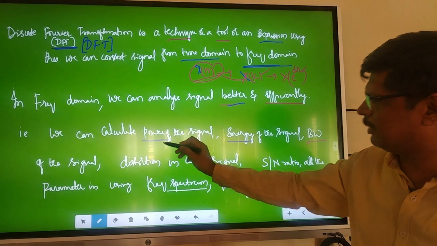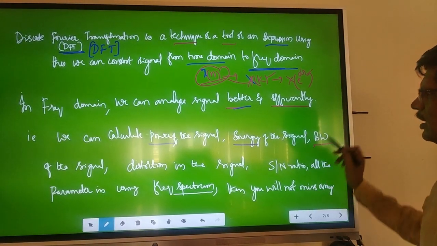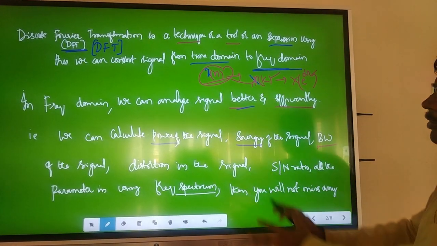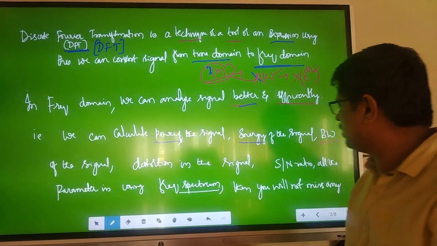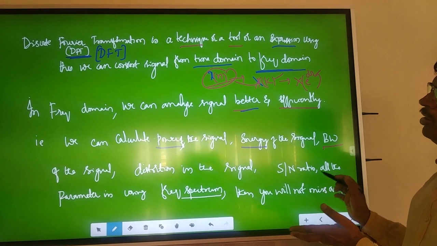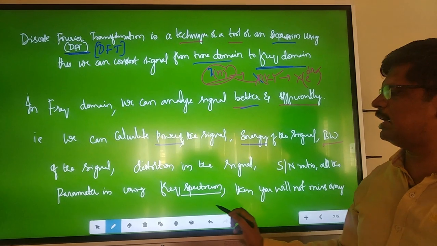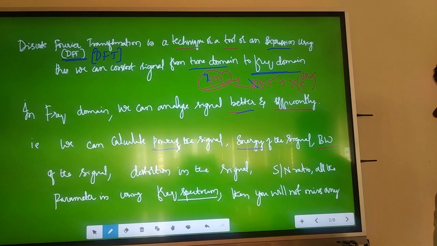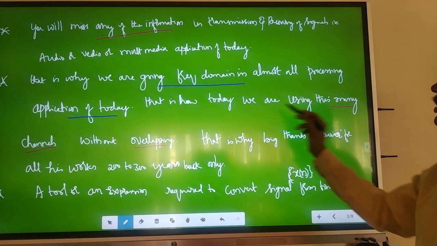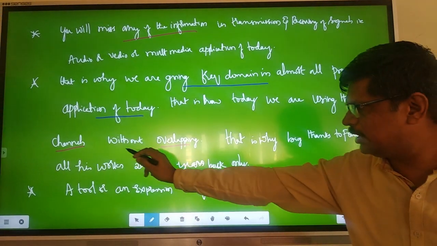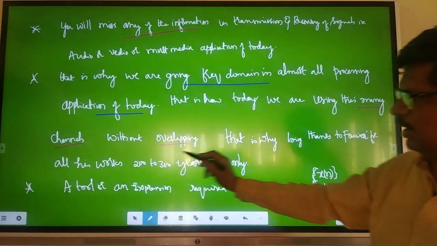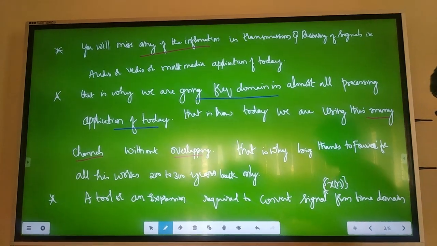Now we can analyze in the frequency domain the power of the signals, the energy of the signals, what is the energy involved, what is the power involved, what are the distortions, what is the signal to noise ratio, and all these parameters, right? You can see it in the frequency domain. That is why we are going for it. We are using this in many channels without overlapping today.